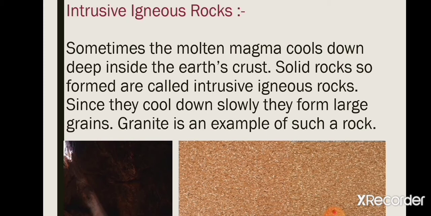Intrusive igneous rocks are those rocks formed when molten magma cools down deep inside the earth's crust. These are called intrusive igneous rocks. Since they cool down slowly because they are under the earth, there is also heat and pressure. So they cool down slowly and form large grains. A large grain structure is found in these rocks. An example of such rocks is granite.